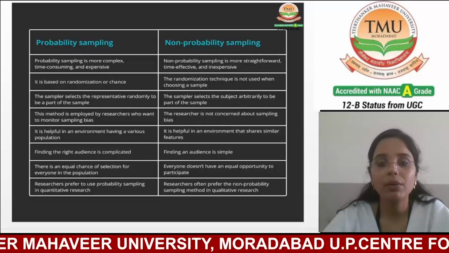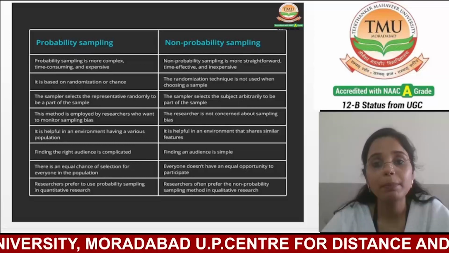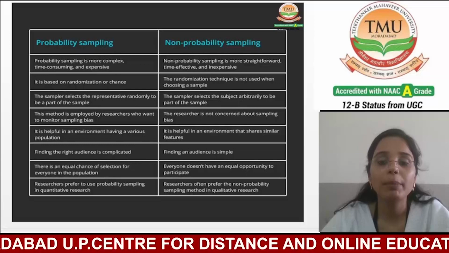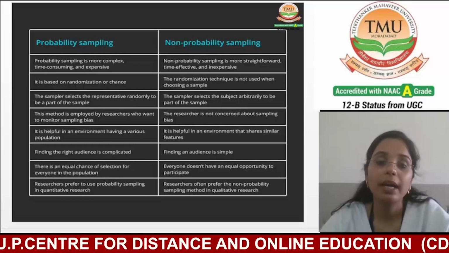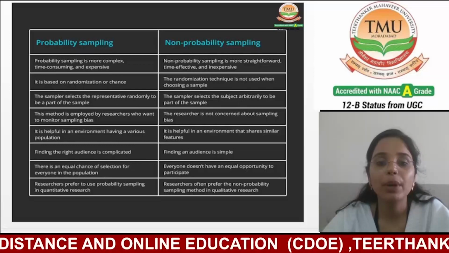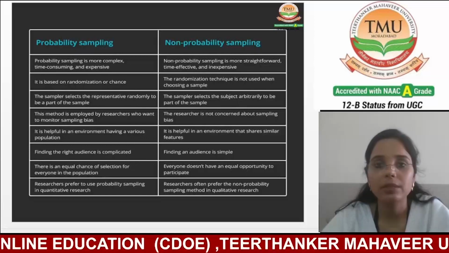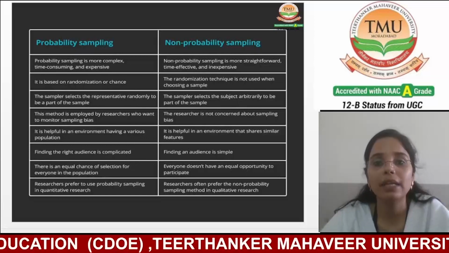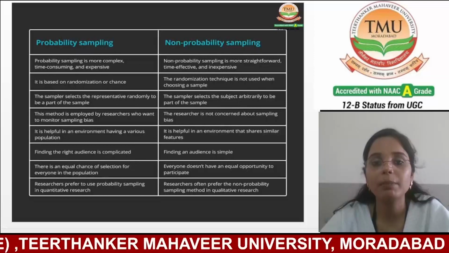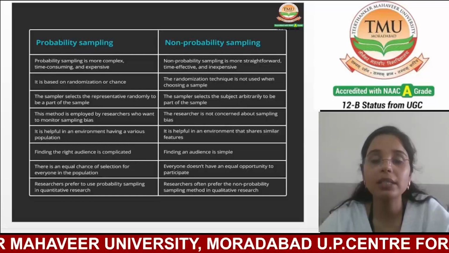In non-probability sampling, the sampler selects the subjects particularly to be part of the sample. Probability sampling is employed by researchers who want to monitor sampling bias, and this method is free from bias. In non-probability sampling, the researcher is not concerned about sampling bias.